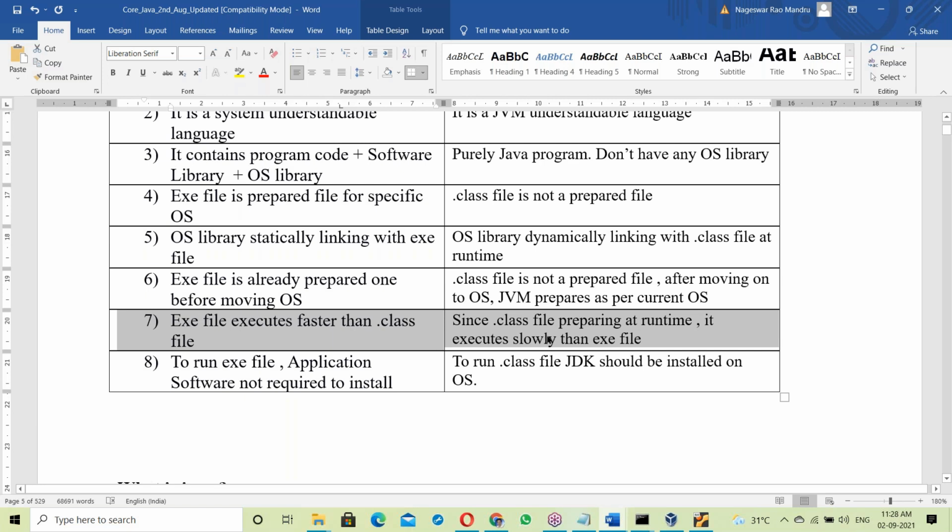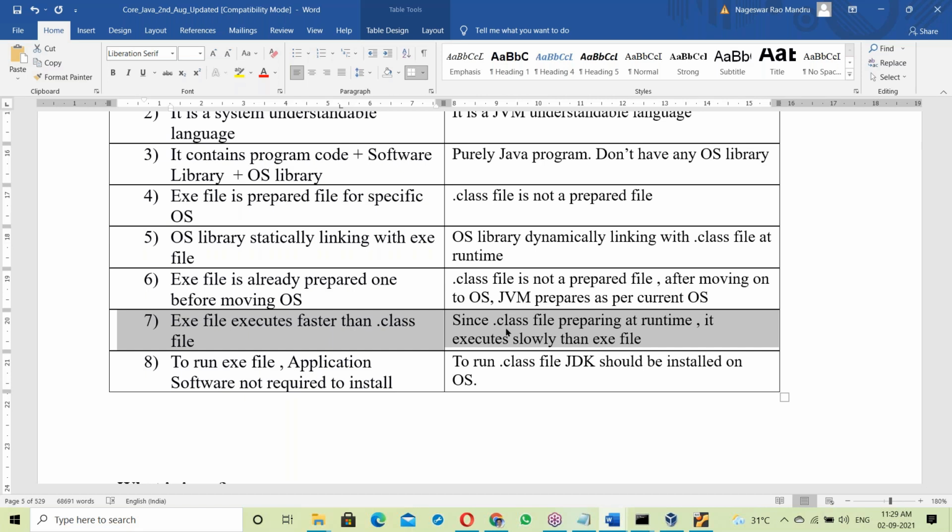So a Java program runs slowly compared to a C language exe file, but Java has many features and advantages compared to C. It is a little bit slower, so many strategies are used in projects to improve the performance of Java applications.